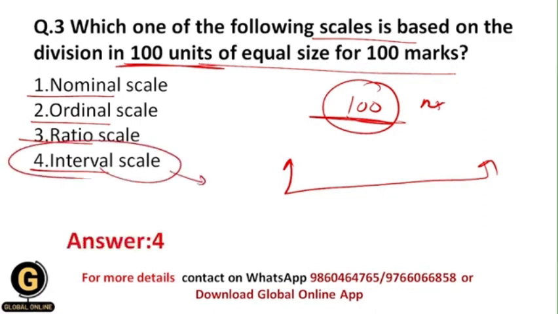So let me explain why. Interval scales are used to measure variables in which intervals between values are equal, but there is no true 0 point.